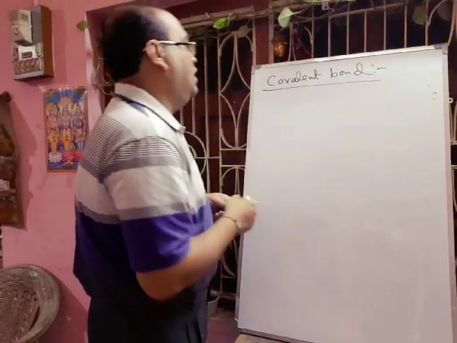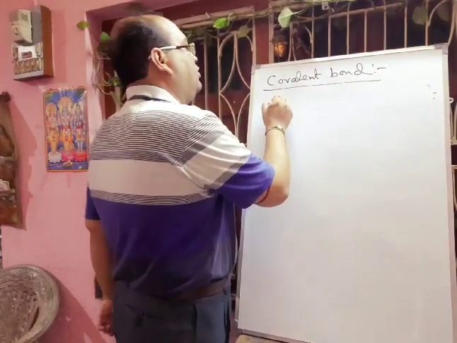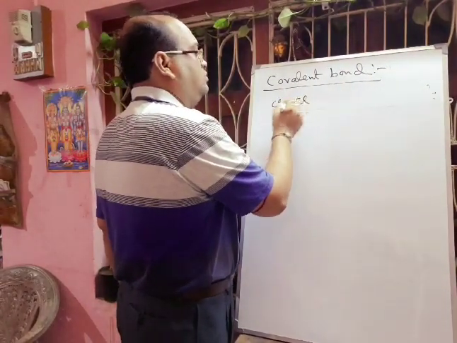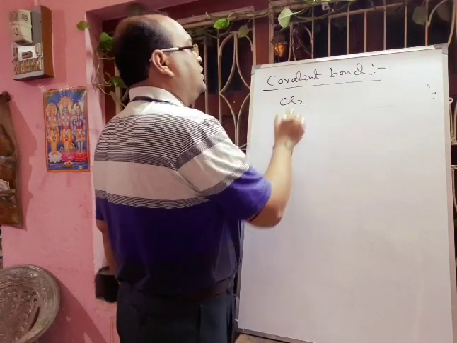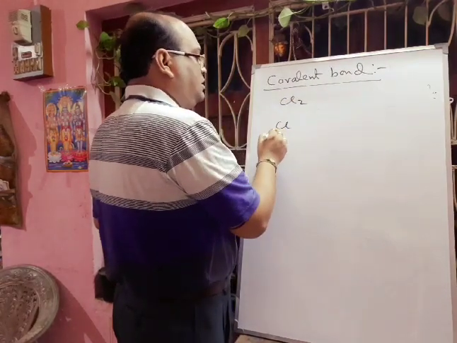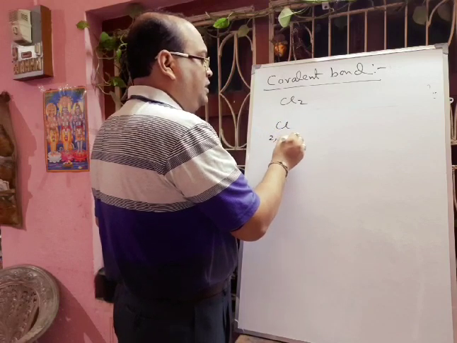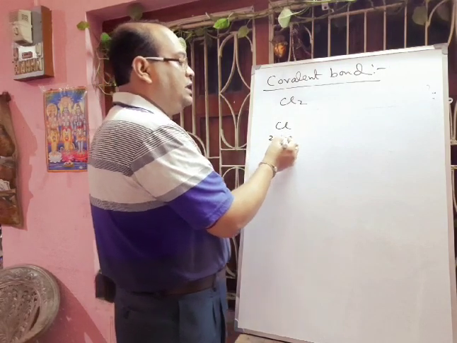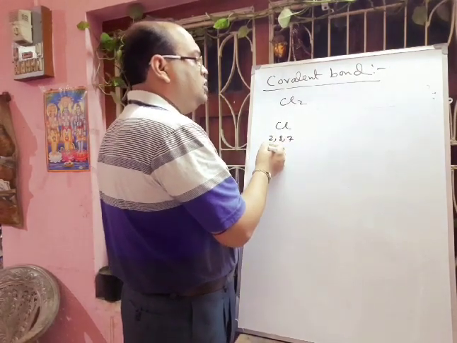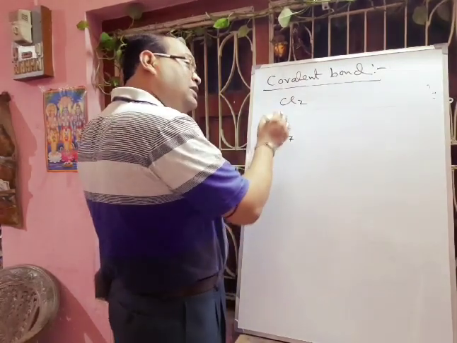Suppose we are thinking about formation of chlorine molecule, Cl2 molecule. I am writing Cl2 here. So each Cl atom, the outermost shell electronic configuration is 2, 8, 7: in K shell 2 electrons, L shell 8 electrons and M shell 7 electrons. So outermost shell, that means valence shell, contains 7 electrons.